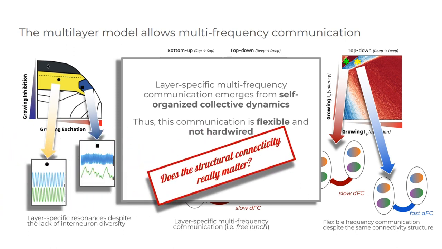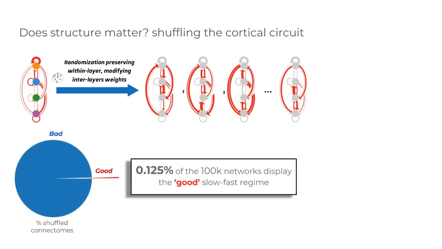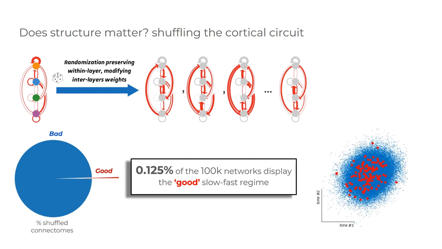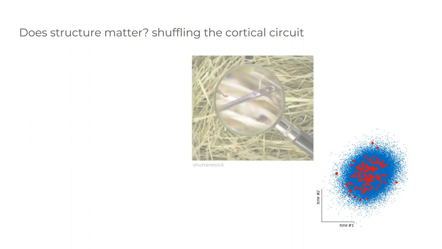So, do we really need such a specific interlayer wiring? After all, similar dynamics might arise in different circuits. To assess the cortical circuit, we randomized interlayer cortical connections and generated 100,000 surrogate networks. Surprisingly, we found that only a tiny fraction of the tested connectomes led to the emergence of layer-specific frequencies. Yet, all of them are different from each other structurally and not forming a cluster. Despite some shared overrepresented motifs, what do these multiple good connectomes have in common? Selecting one of them is comparable to finding a needle in a haystack.